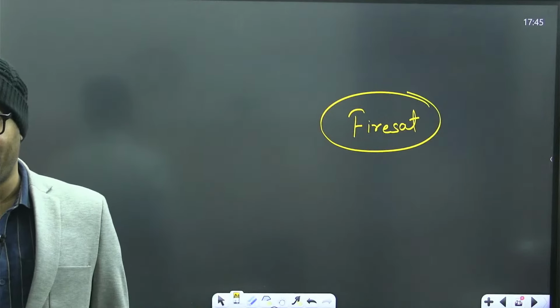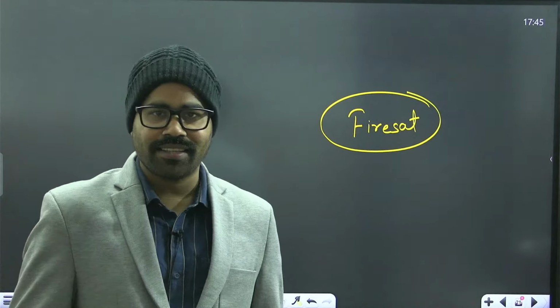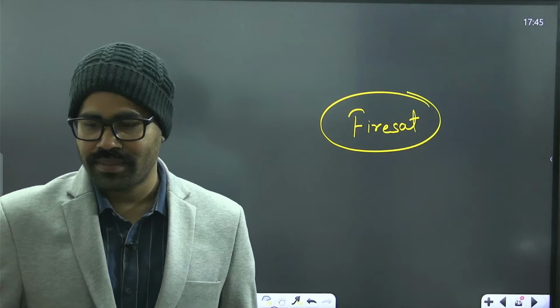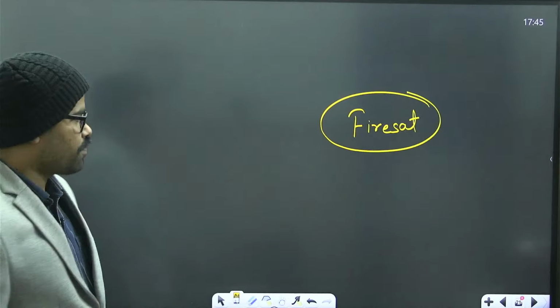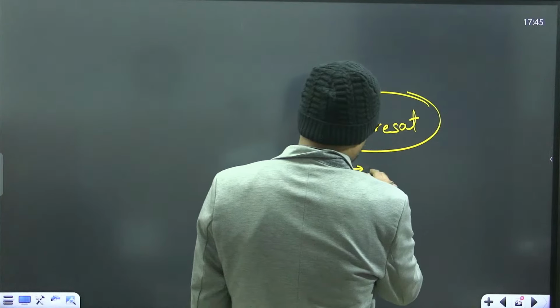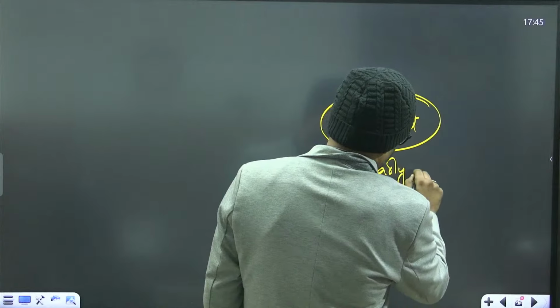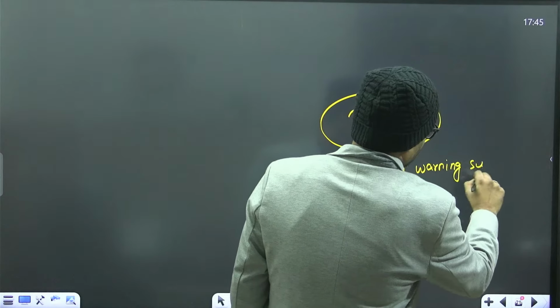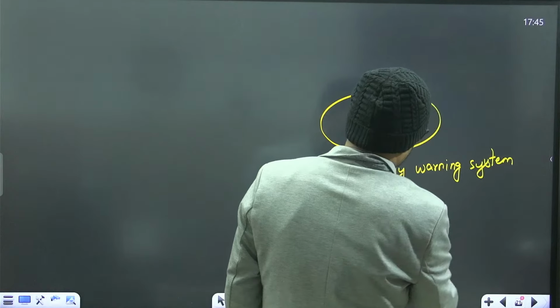So are you aware about this one thing called FireSat? Any idea what FireSat is? Early warning system. Yes, this is an early warning system for fire.